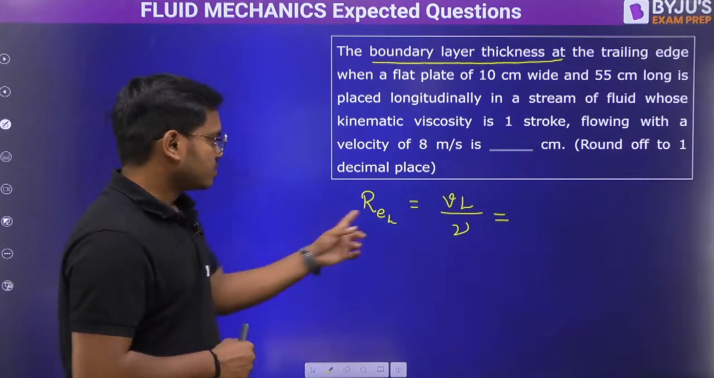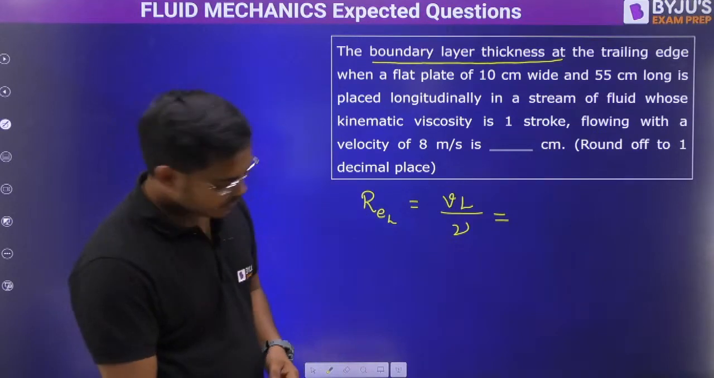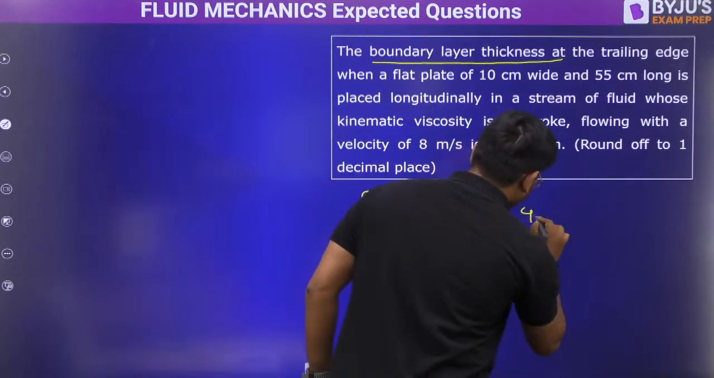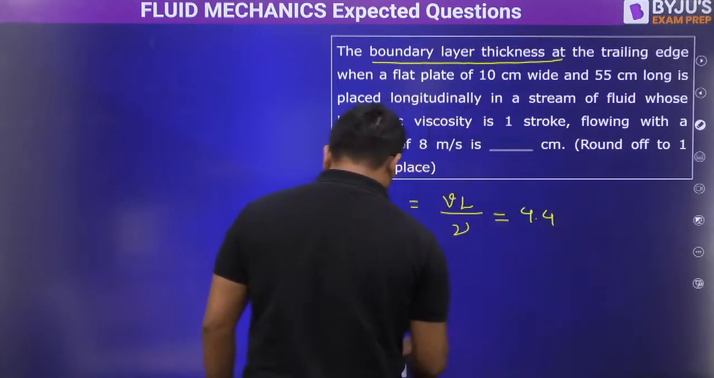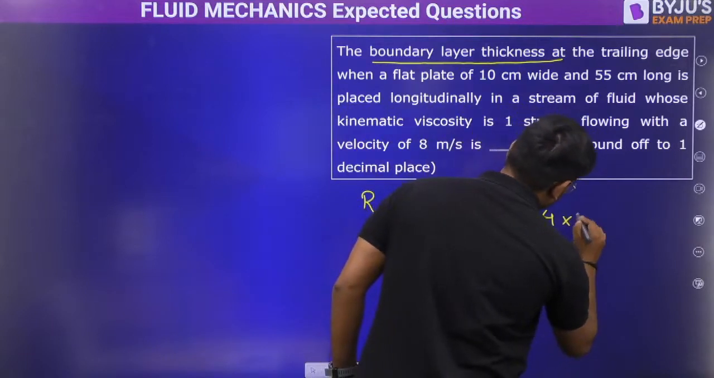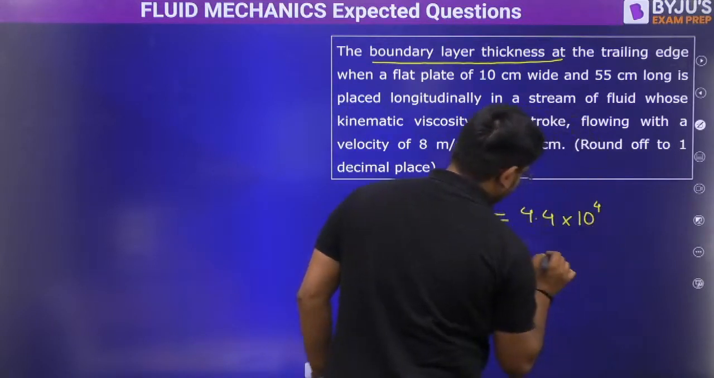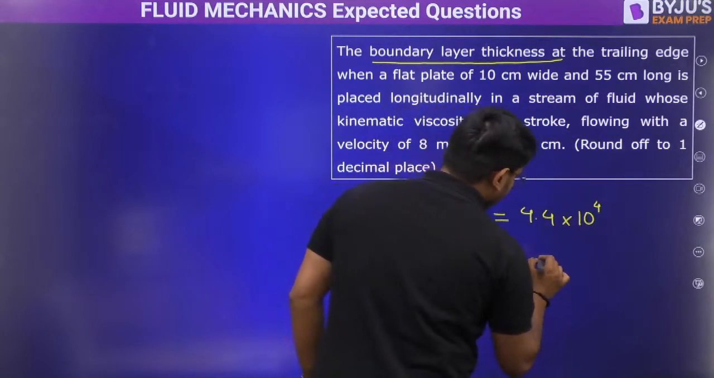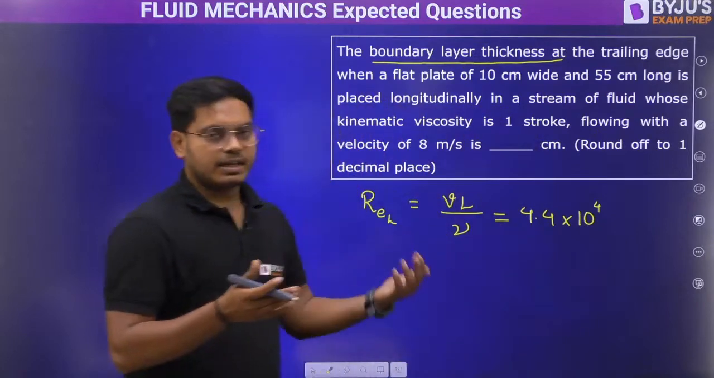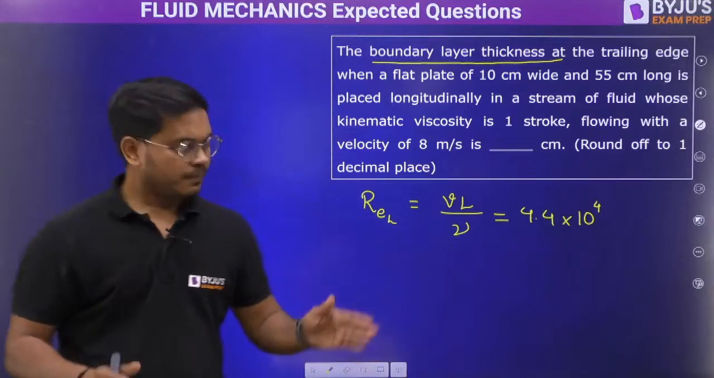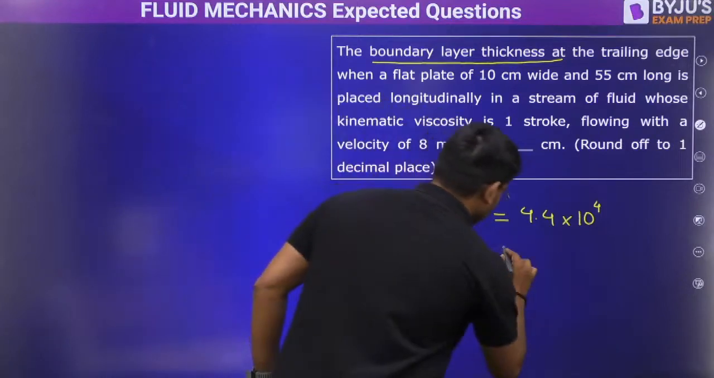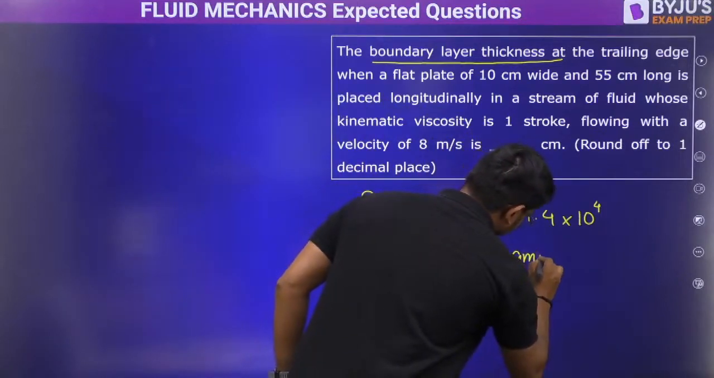So how much is the value, everybody? Is it 4.4 10 raised to the power 4? If it is 4.4 10 raised to the power 4, then this is obviously less than 5 into 10 raised to the power 5, which is the critical Reynolds number. So this particular case is nothing but the case of laminar boundary layer.